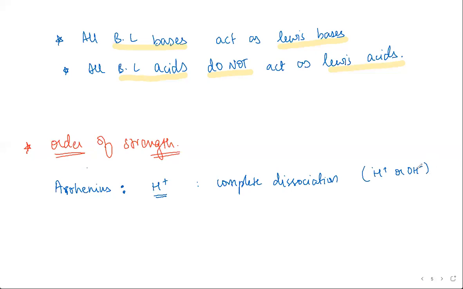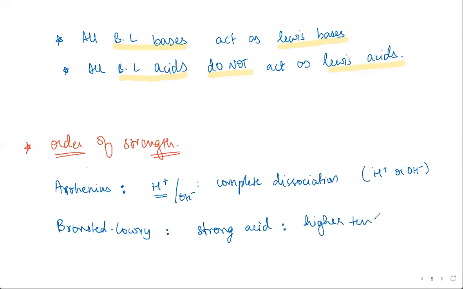And for Bronsted-Lowry theory, if you had to consider what is a strong acid based on this definition, according to Bronsted, acids are proton donors, right? So if it has a higher tendency to give out H plus, it's a strong acid.